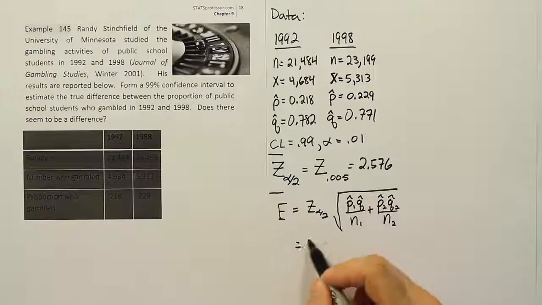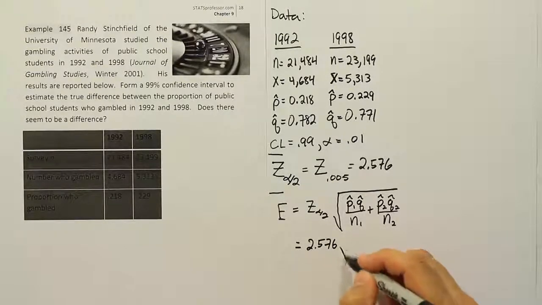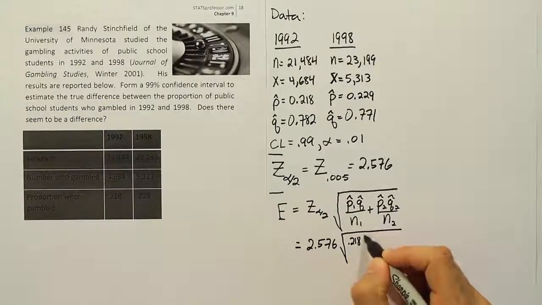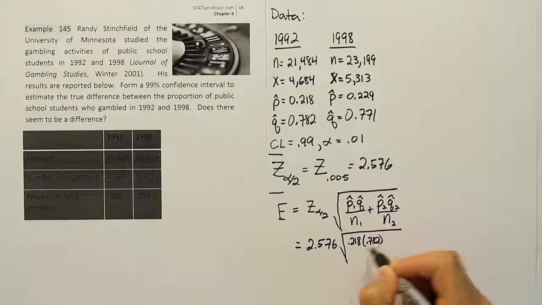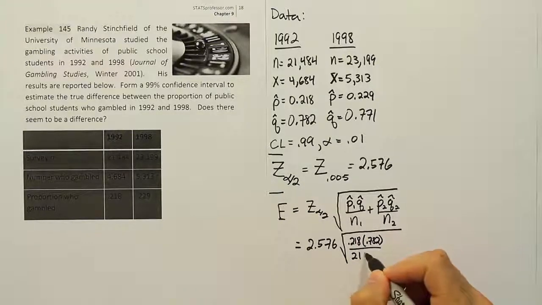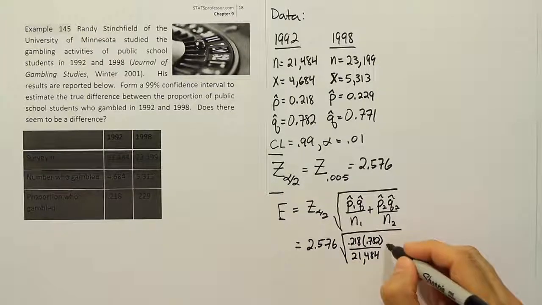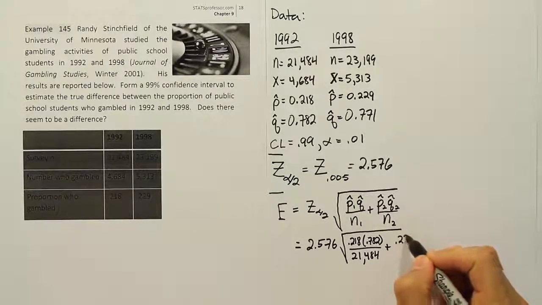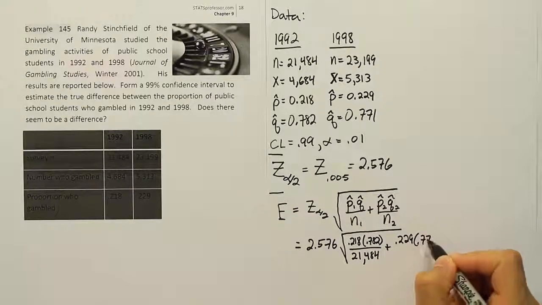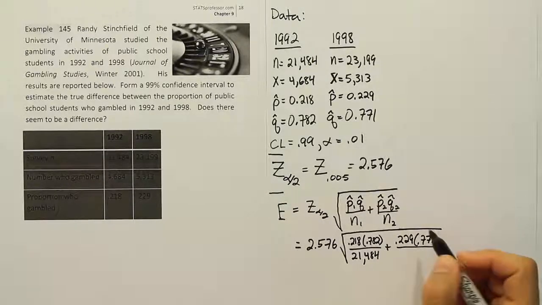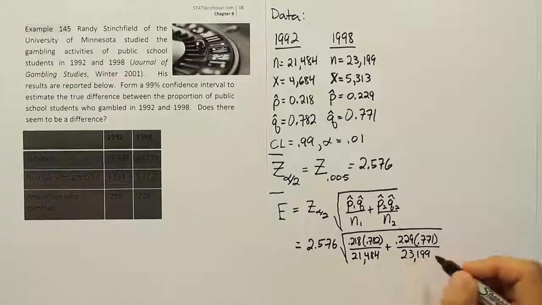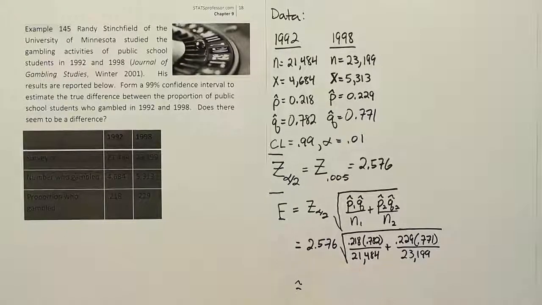We're going to have 2.576, then times the square root of p hat q hat, so in our case that's 0.218 times 0.782. And divide that by the n, which is 21,484. Then we'll do it on the other side, same thing. We're going to have the p hat and q hat, so 0.229 times 0.771, close it up, and divide by the sample size, which is 23,199. All right, so that's all the numbers plugged into the formula. Let's see what that is approximately with our calculator.